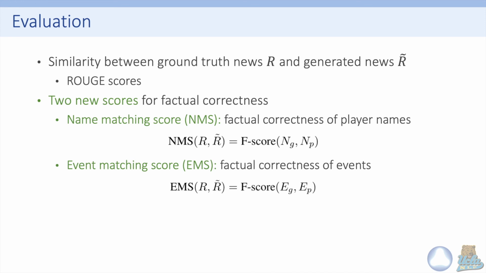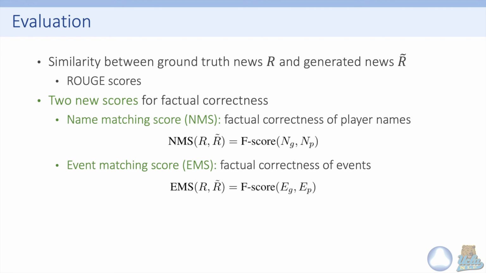Because we have some metadata, we can identify all the player names in the ground truth news and in the generated news. And we calculate the intersection between the player names in the ground truth news R and the player names in the generated news R tilde. Similar to the name matching score, we define the event matching score.